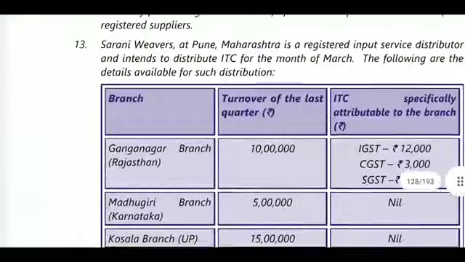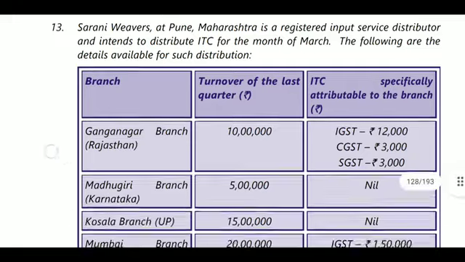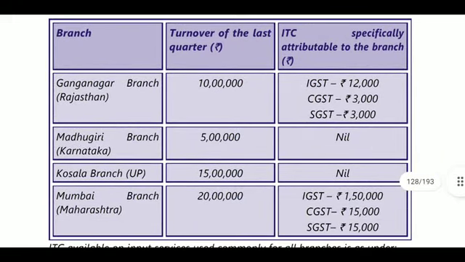What is there in question number 13? Here, Sarani Weavers at Pune, Maharashtra is a registered input service distributor and intends to distribute ITC for the month of March. Based on that, the branches: Ganganagar branch turnover will be 10 lakhs. It has specifically applicable ITC of 12,000, 3,000, 3,000. When it is specifically applicable, you must distribute specifically to that branch only.